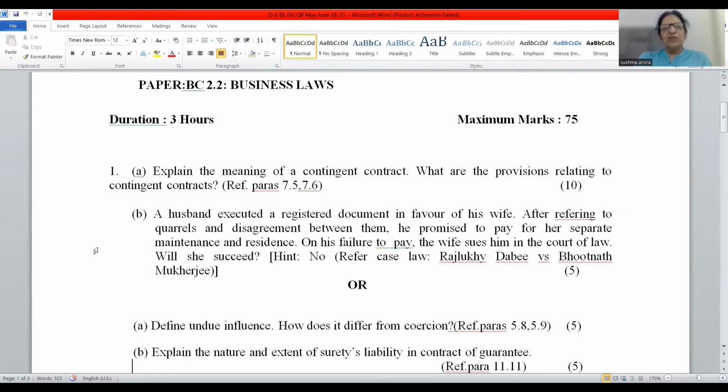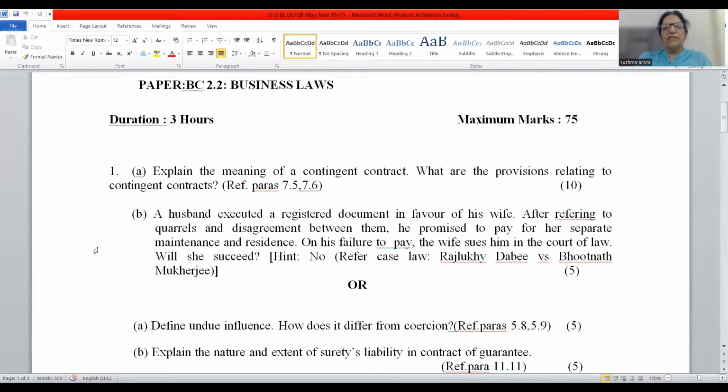Friends, an insurance contract is a very good example of a contingent contract. The insured person will get the compensation from the insurance company if his vehicle gets damaged or destroyed, or he meets with an accident. Then only. If everything goes well, then he's not going to get any compensation from the insurance company.